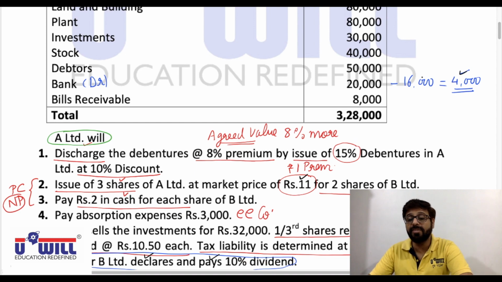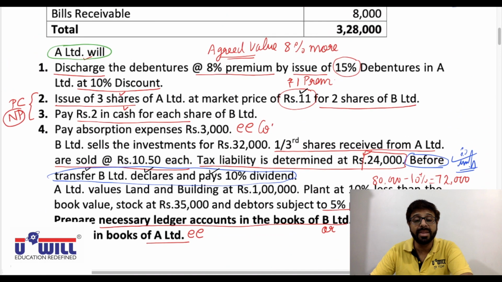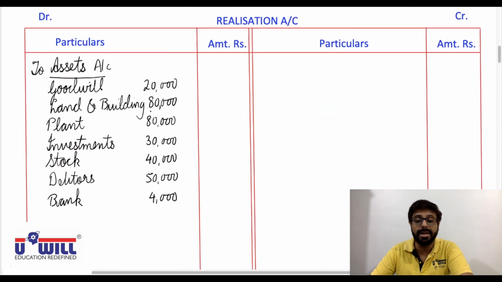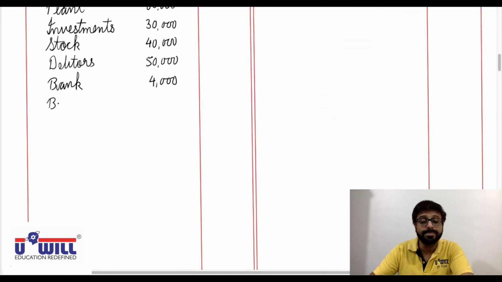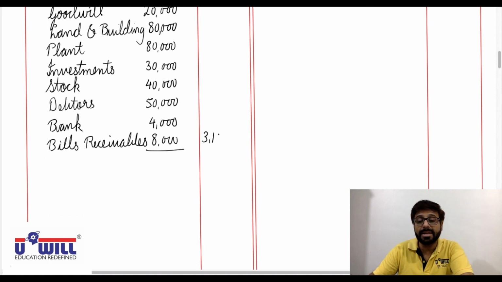because from 20,000 we have paid dividend of 16,000. So now the bank balance remaining in the company is only 4,000. That will be closed and transferred to realization account. Then after bank 4,000, bills receivable 8,000. Total 3 lakh 12,000. Okay.